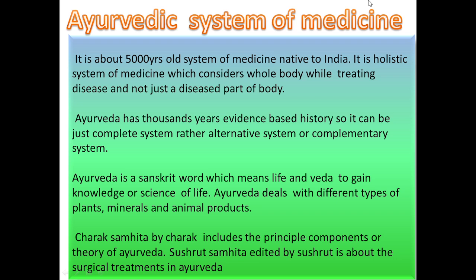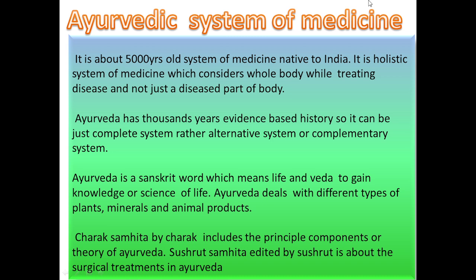Ayurveda is a Sanskrit word. Ayur means life and Veda means to gain knowledge. So it is the science of life. Ayurveda deals with different types of plant, mineral and animal products.